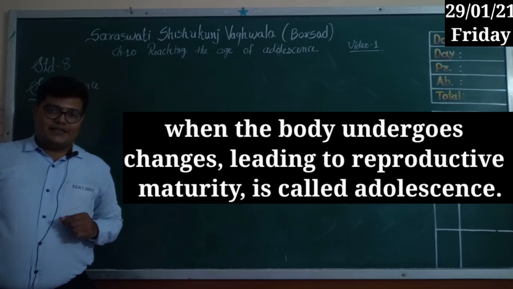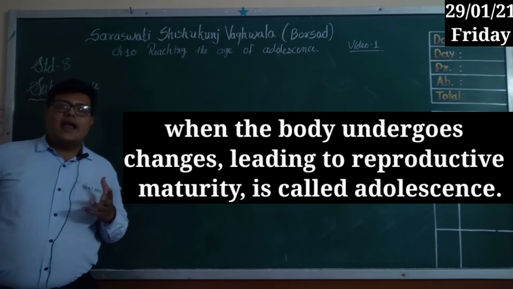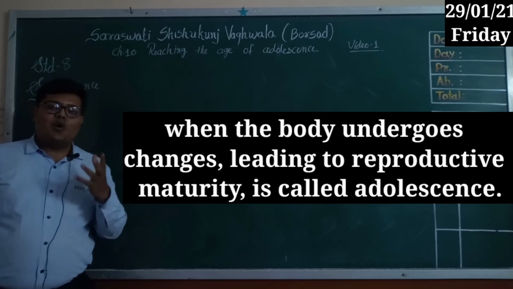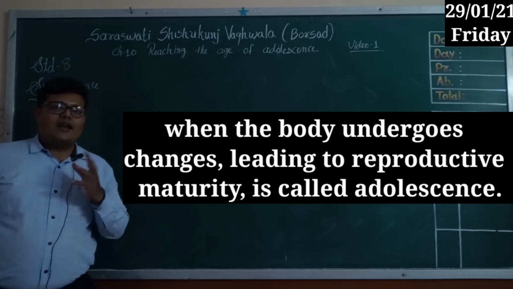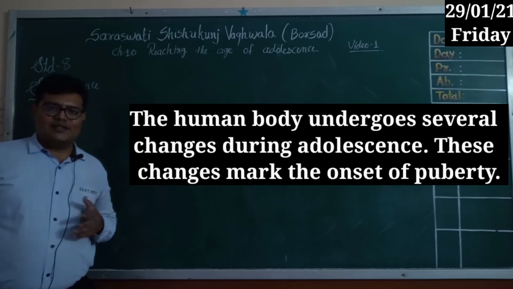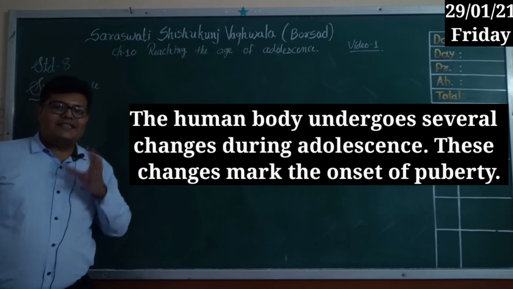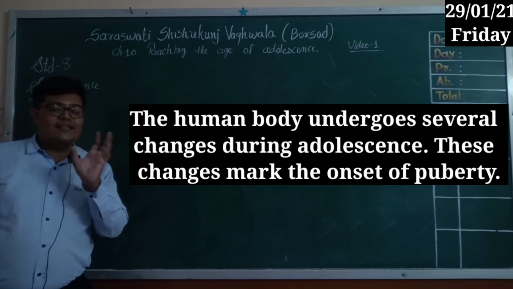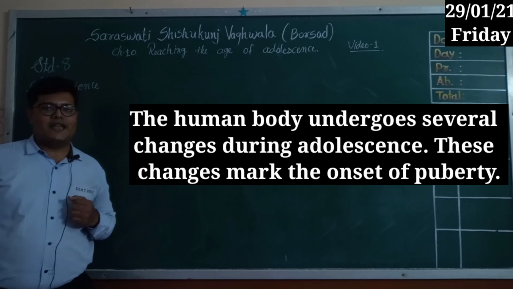See the definition: the period of life when the body undergoes changes leading to reproductive maturity is known as adolescence, right? Now what was the definition of puberty? The human body undergoes many changes during adolescence, and these changes are the onset marks of puberty. Any change that takes place during this time period of teen age is your puberty mark, puberty sign, we can say.